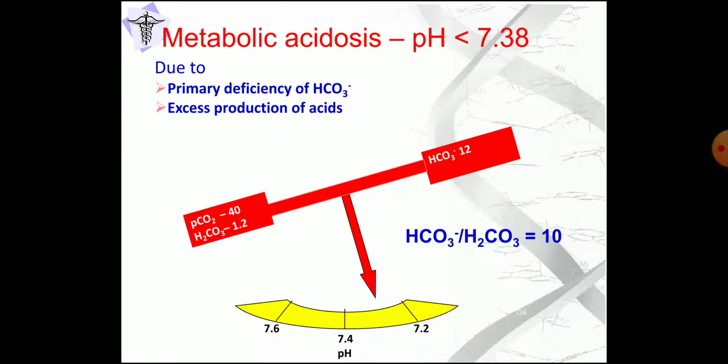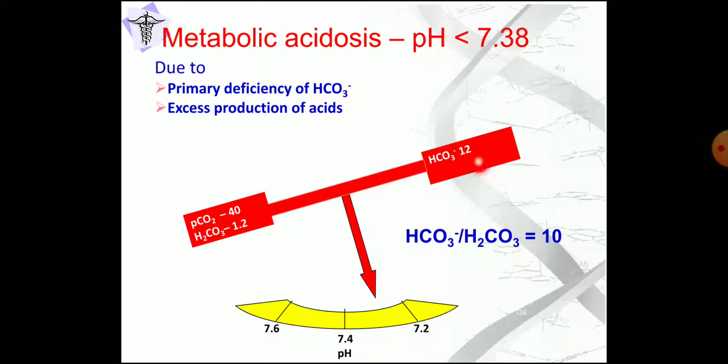Now we'll pass on to the actual topic, metabolic acidosis. Here the pH is less than 7.38, normal pH 7.4. The cause is mainly due to primary deficiency of bicarbonate or excess production of acid. So it is usually due to the primary deficiency of bicarbonate ions.